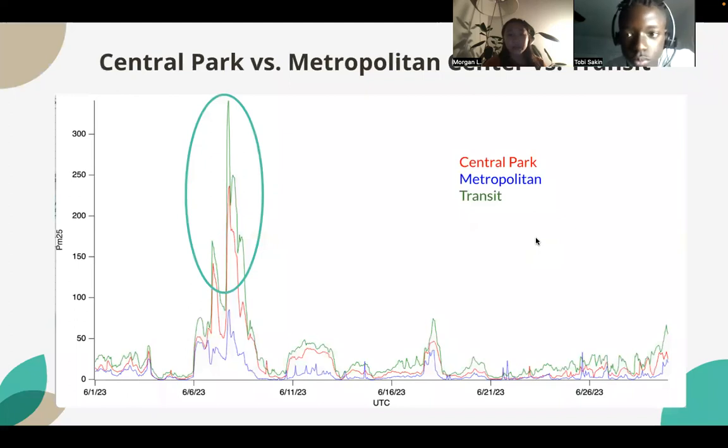So let's look at our urban areas. For the data we collected, we compared Central Park versus Metropolitan Center and Transit. And what we found was that there were similar peaks during wildfire week, which was from June 6th to June 11th, when New York was most directly impacted by the Canadian wildfires. So we see that New York Metropolitan Transit had the greatest peak.